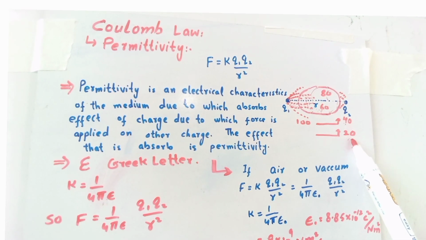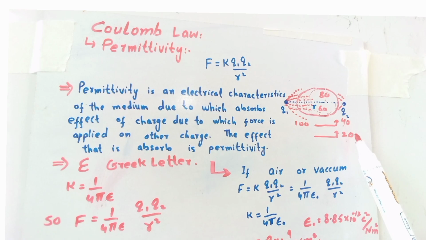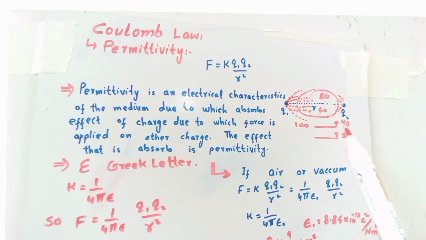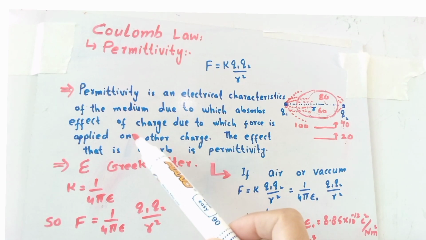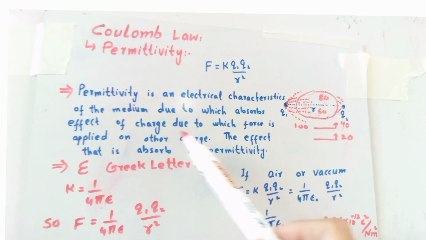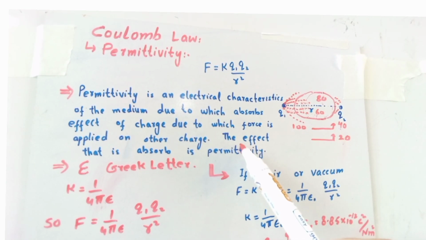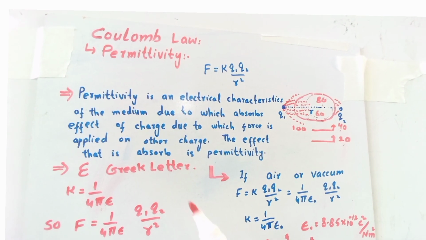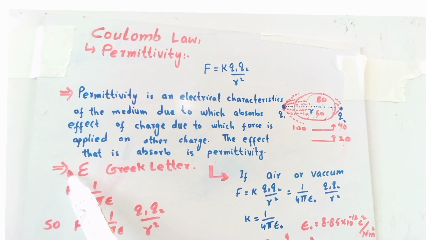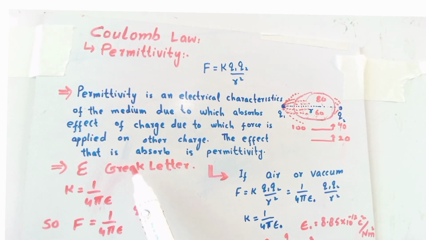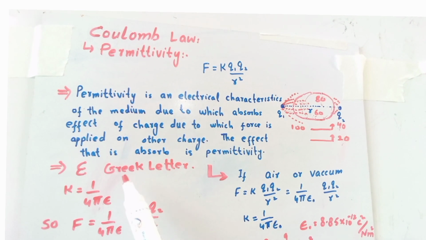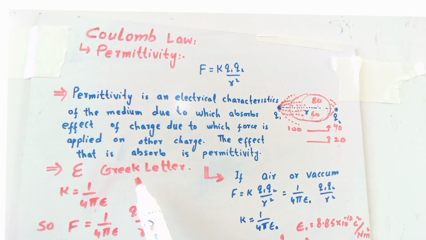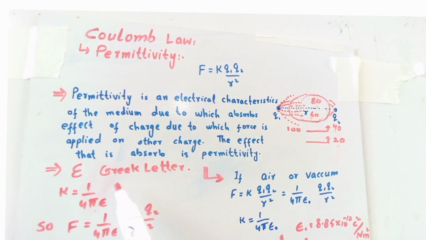Permittivity is an electrical characteristic of the medium due to which it absorbs the effect of the charge due to which force is applied on the other charge. The effect that is absorbed is permittivity. It is denoted by epsilon. Epsilon is a Greek letter. This is epsilon of any medium. It may be air, water, it may be any insulator. It is expressed in number and unit.